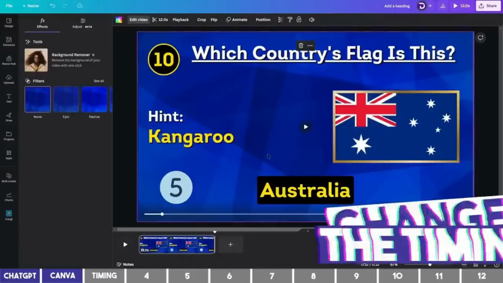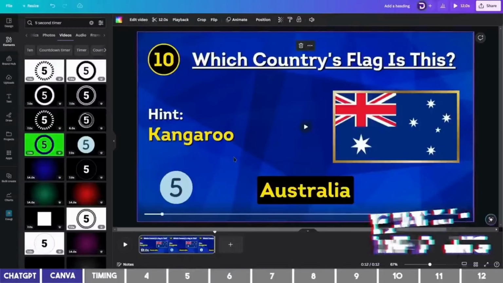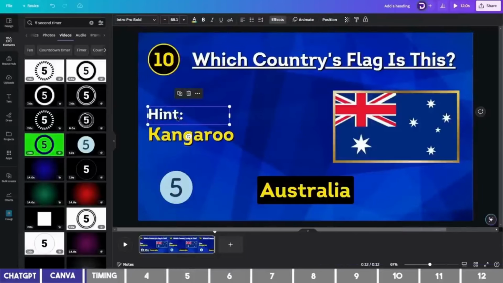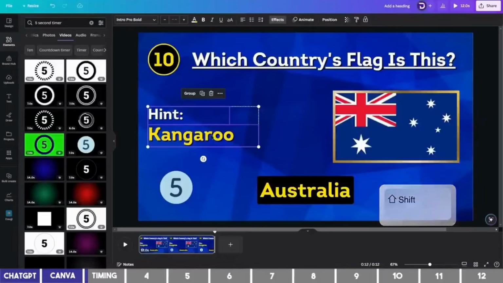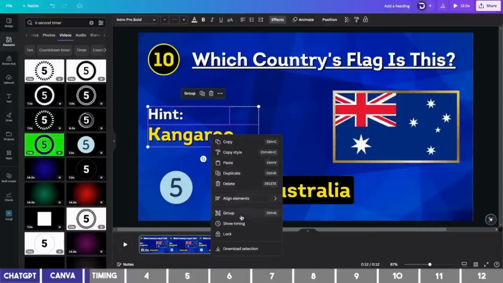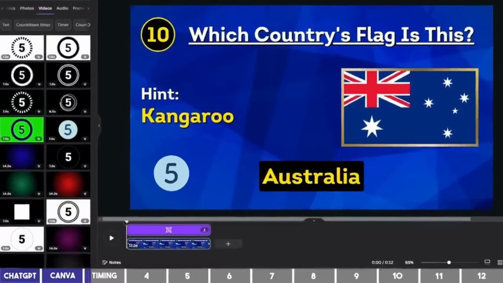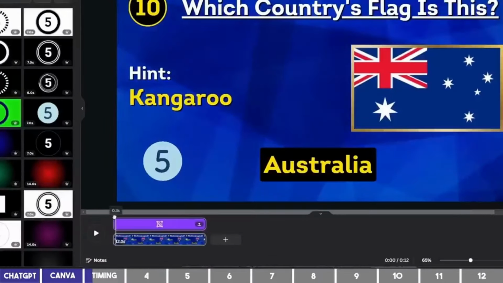The next step is to change the timing of the elements. So I'll do so by clicking on both of these text boxes while holding the Shift key, right-clicking on my mouse to bring up the menu, and selecting Show Timing. Now, if you drag the playhead slowly with your mouse, you will be able to place the objects at a specific time. Here, I want both texts to appear at 0.5 second. So I will drag the handle to meet the line.